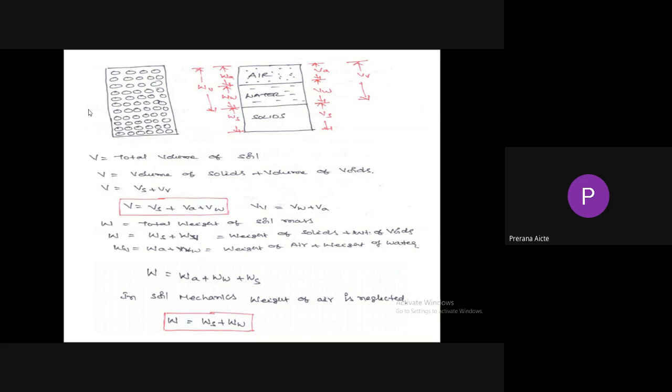So total volume of soil equals volume of air plus volume of water plus volume of solids. Coming to weight components, W equals total weight of the soil mass.